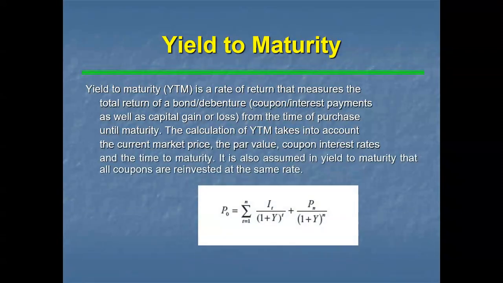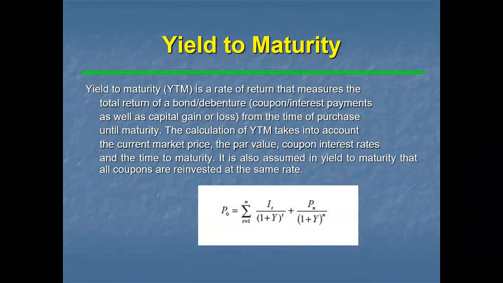The calculation of yield to maturity takes into account the period from the time of purchase till maturity. It measures the total rate of return on the bond, how much we are paying from the time of purchase until maturity. That is called yield to maturity. So, yield to maturity takes into account the current market price, the par value, coupon interest rates, and the time to maturity. It is also assumed in yield to maturity that all coupons are reinvested at the same rate.